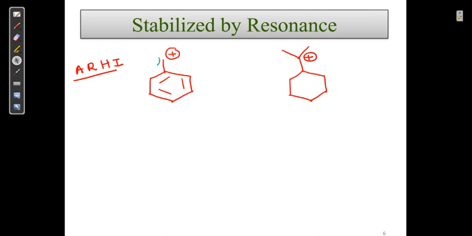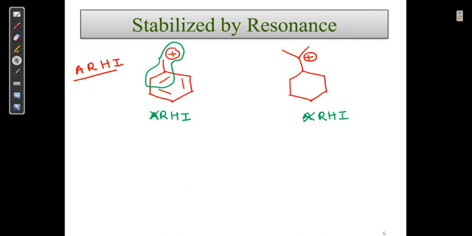So if I see here, this is a double single plus and there is no. So I can say the aromaticity is not present in both cases. I write here ARHI, here also I write ARHI. Both structures do not have aromaticity.